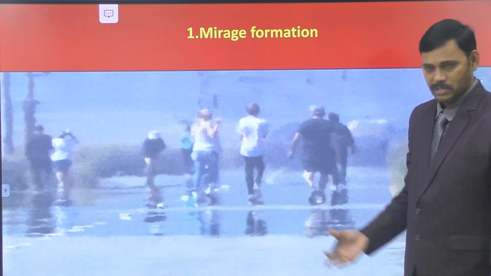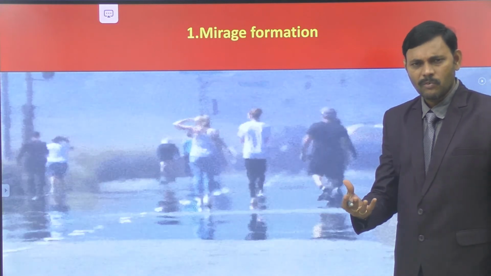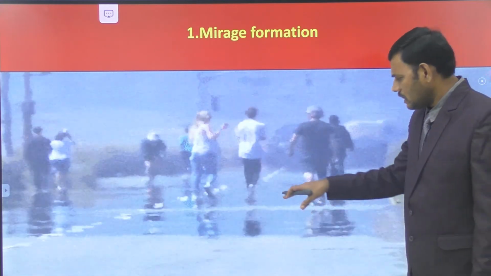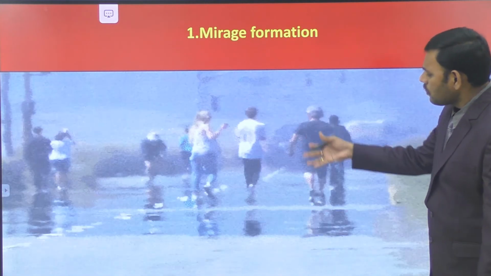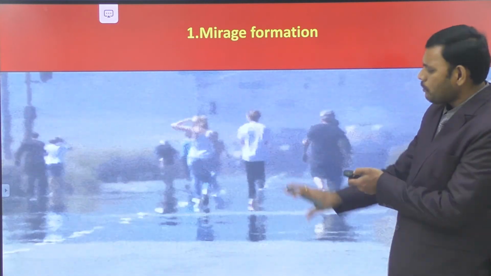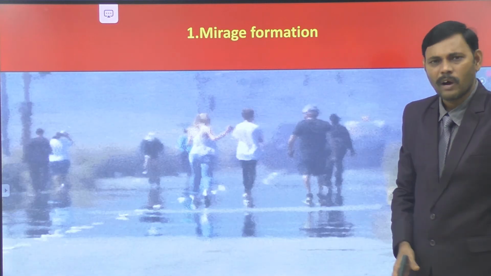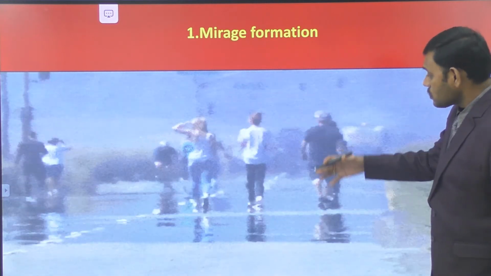This is an optical illusion. Due to the optical illusion, we assume that there is a pool of water on the road, and we are observing some image. Actually there is no water there, and we are assuming there is water.